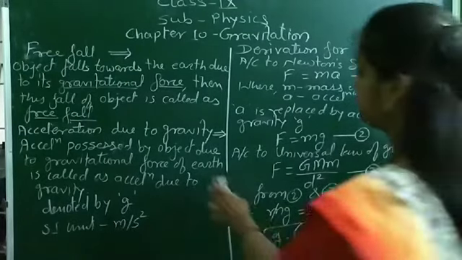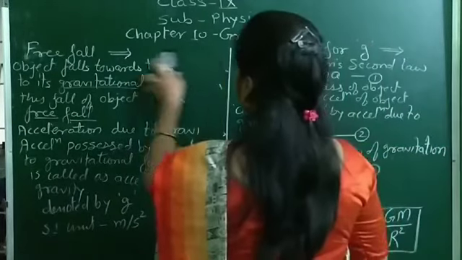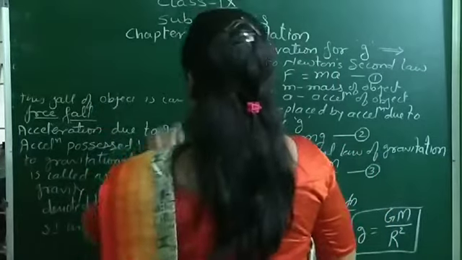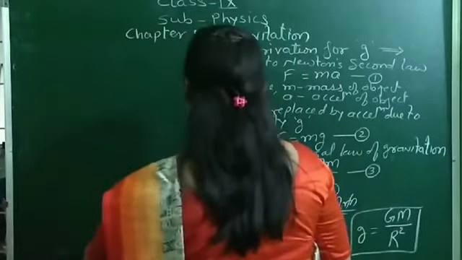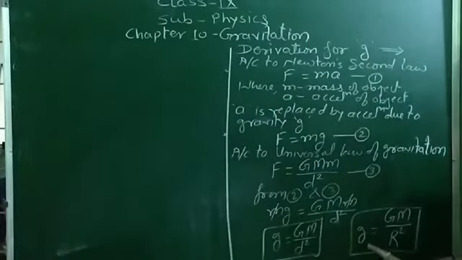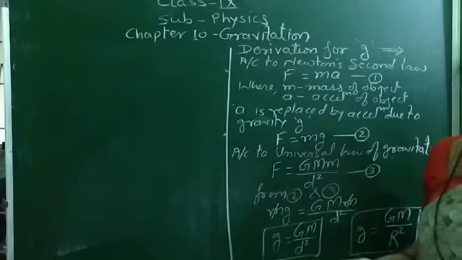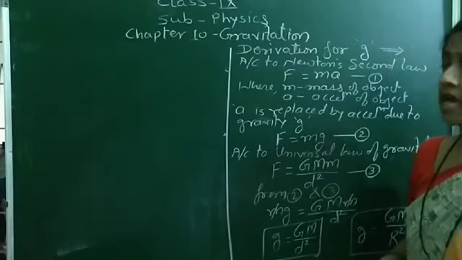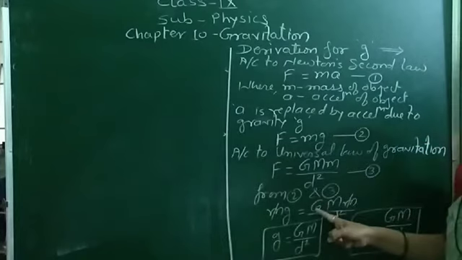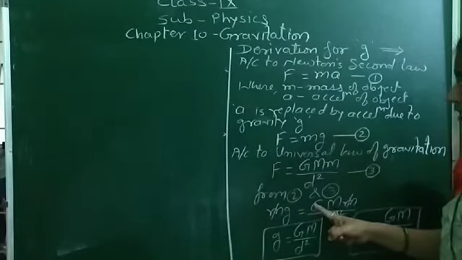Now we will see this value of g. The value of g is different at different parts of the Earth. Because as we have seen, this capital G is the universal gravitational constant, and this value remains constant all over the universe.